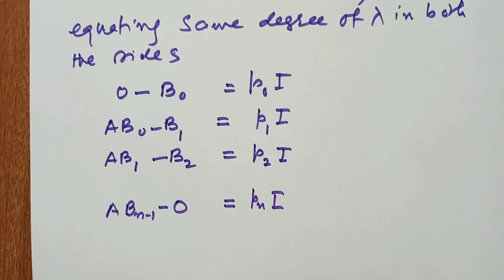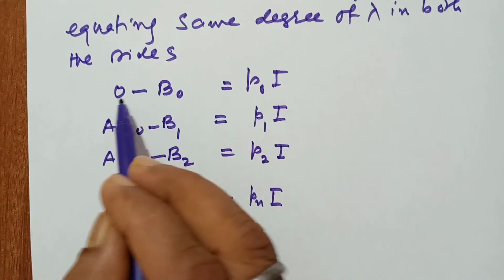So very carefully see here, each term contains two terms.